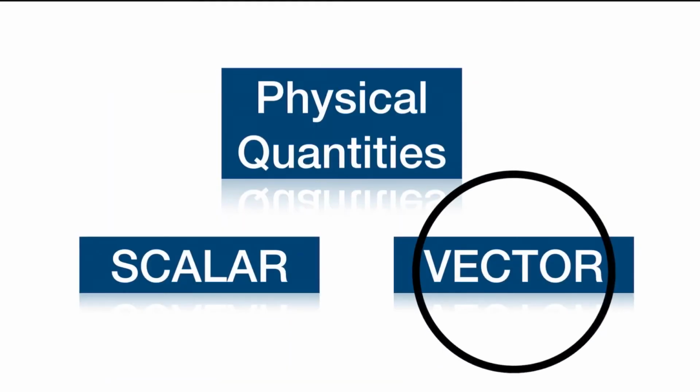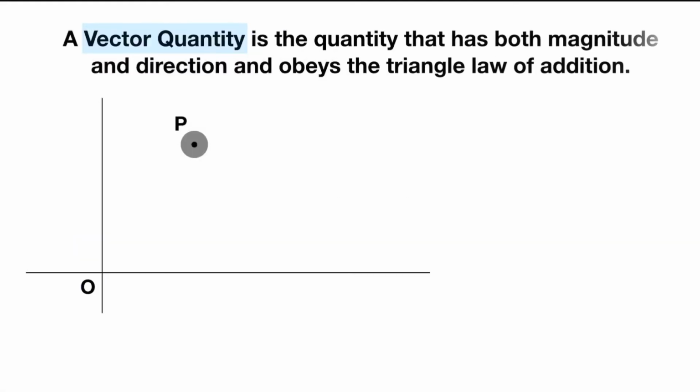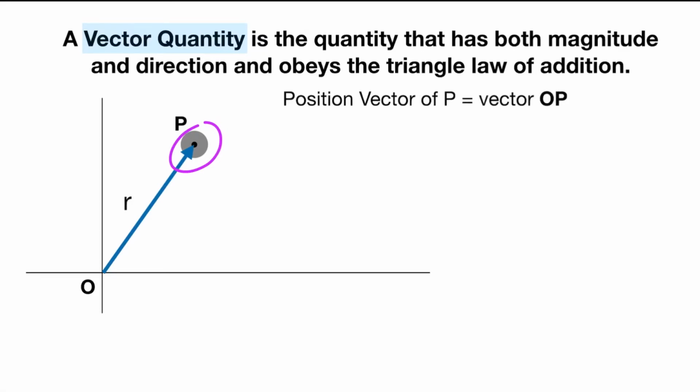On the other hand, a vector quantity is a quantity that has both magnitude and direction and obeys the triangle law of addition. In this example, at any instant of time t, the position of the object is at point P. So the line joining O with P is the position vector of the object. O is the origin or the reference point from where we are locating the position of the object. Here the vector OP represents the position of point P with respect to O.